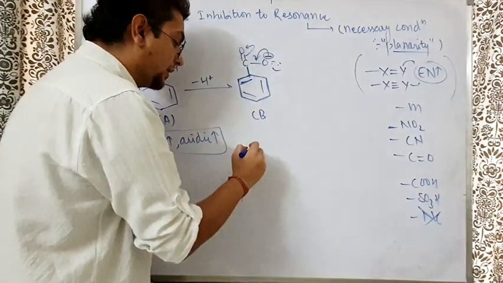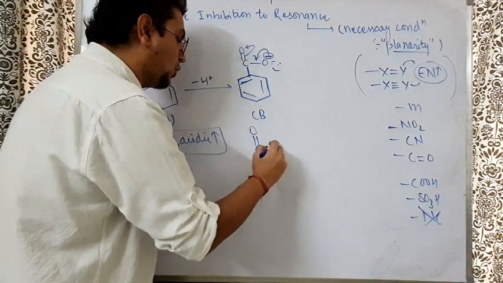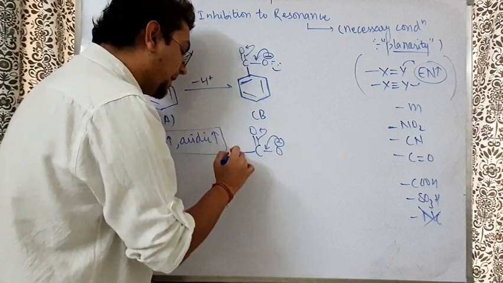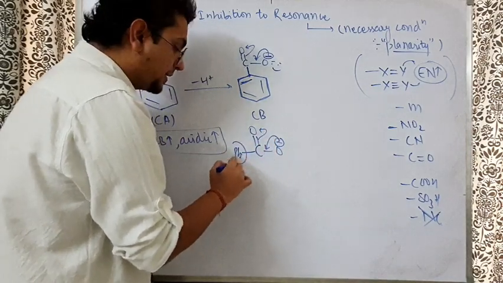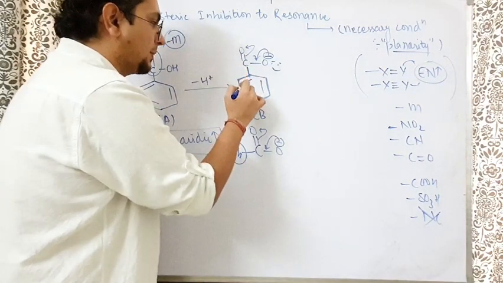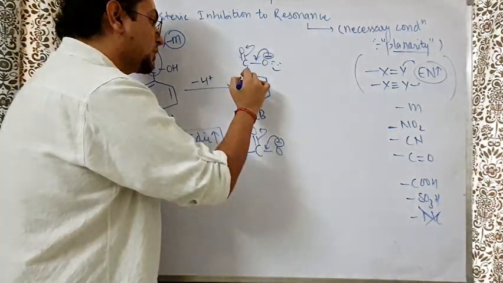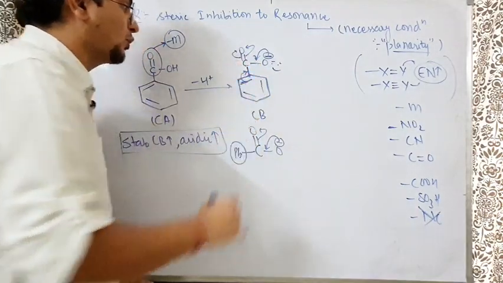C double bond O, think in this way. C double bond O was there, O minus was there, something here was there. He was playing very nicely. But when benzene came here, this benzene is in conjugation: double bond, single bond, double bond. So what happens? The benzene also starts giving its electron to the C double bond O.